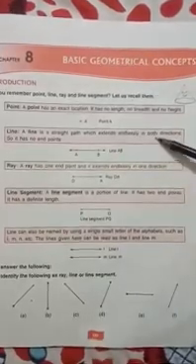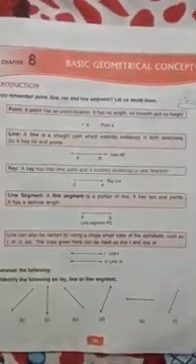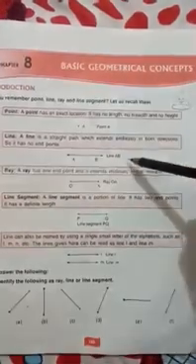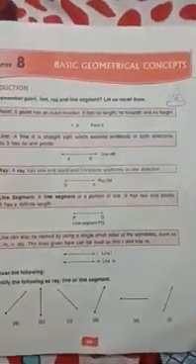Now line. A line is a straight path which extends endlessly in both directions, so it has no endpoints. Means line is a straight path and we can extend line in both the directions. It does not have any fixed length.